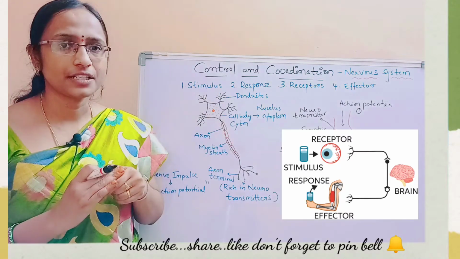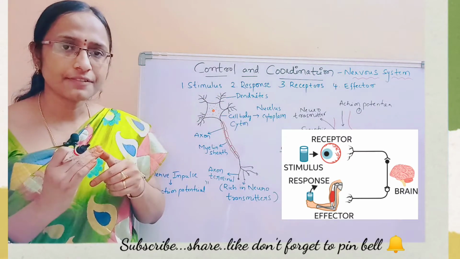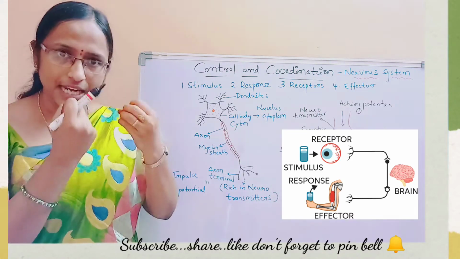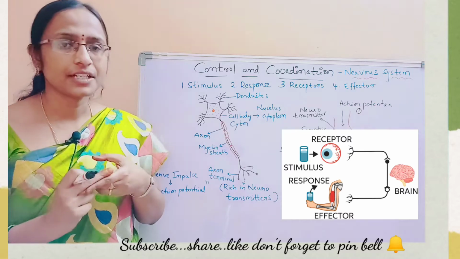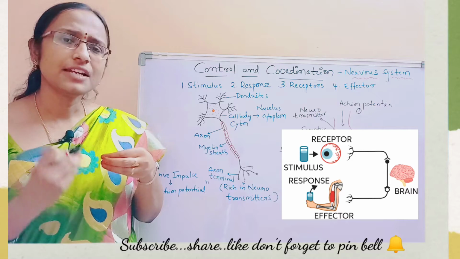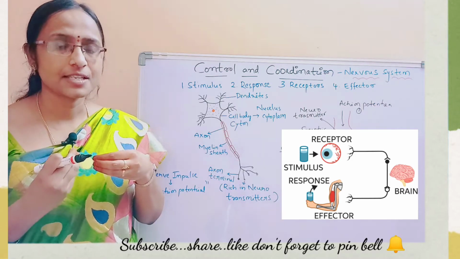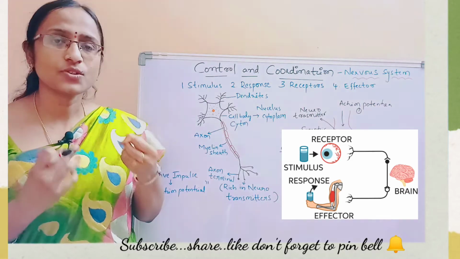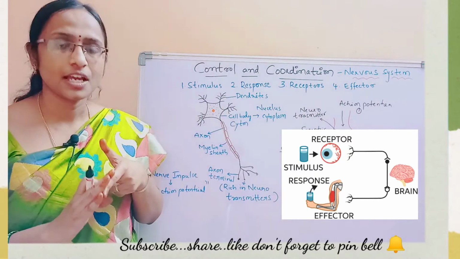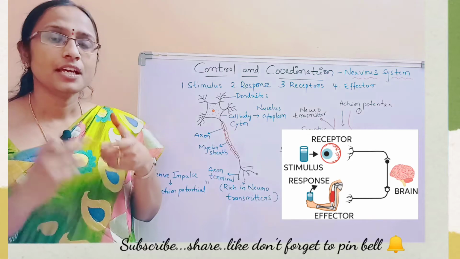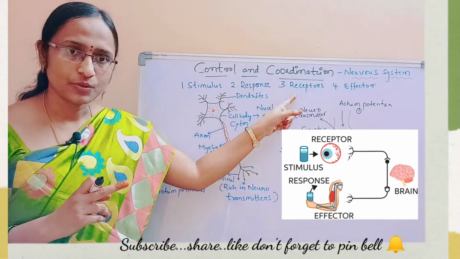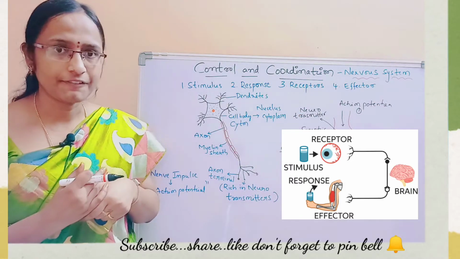Then finally, the other one is effector. What is effector? From the central nervous system, effector will grasp the information. This effector, either it may be a muscle or a gland that will synthesize some chemical substances, or that may contract so that it will show the response activity. Then that is called effector. So the terms to be remembered are stimulus and response, then receptor and effectors.